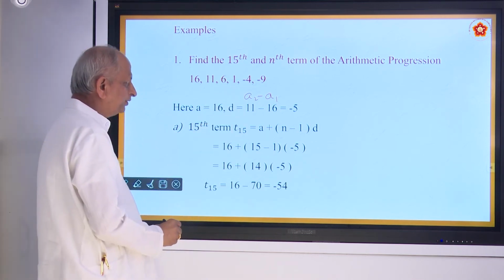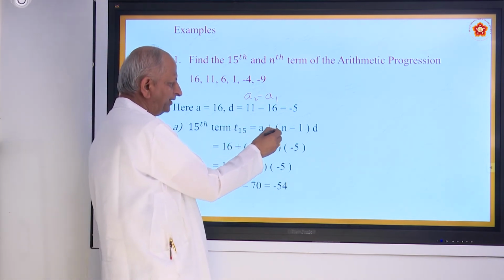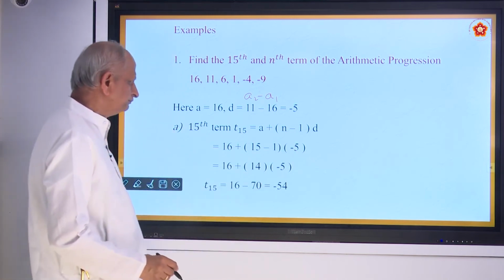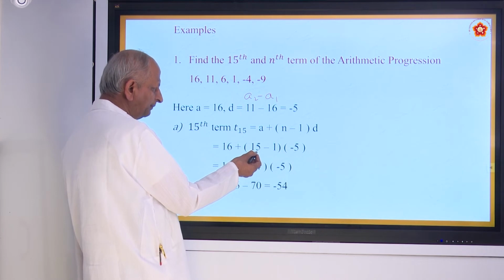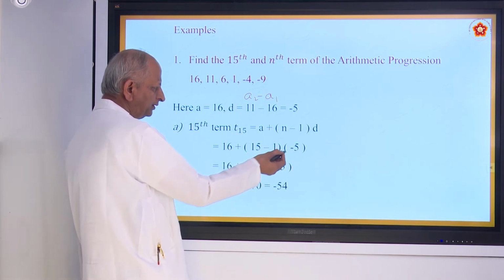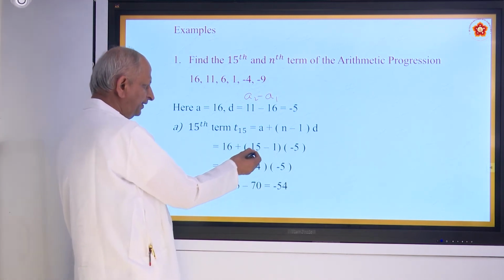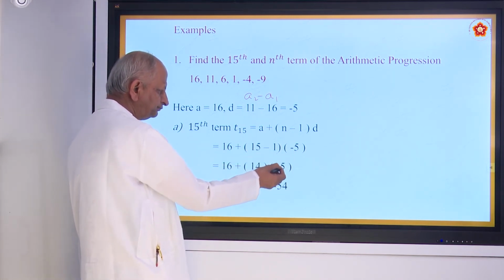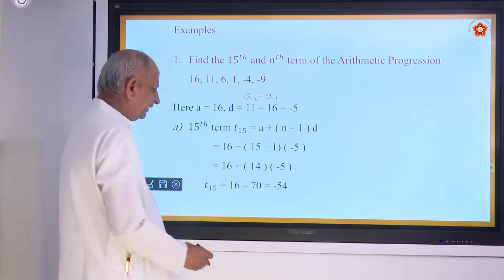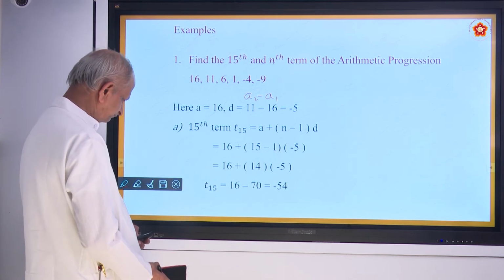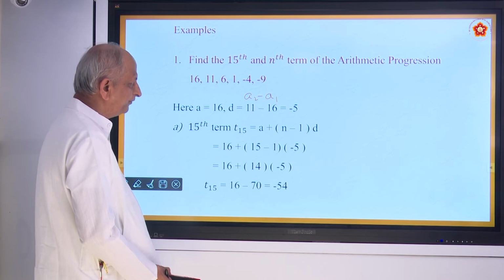The 15th term, we call it T15, is equal to a plus n minus 1 into d. A is 16, n minus 1 is 15 minus 1, into d is minus 5. So 16 plus 14 into minus 5, that is 16 minus 70, which is equal to minus 54. So the 15th term will be minus 54.